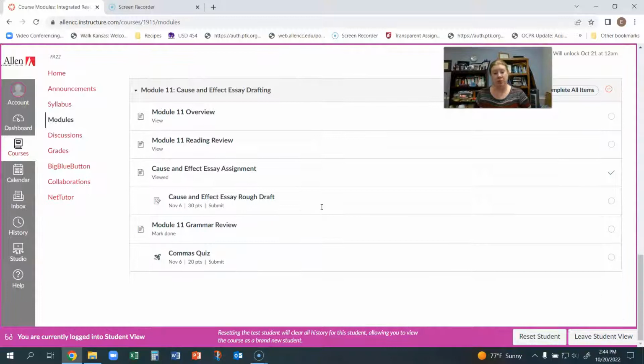That should take you most of the week to finish a draft. A good rough draft will take you a week to write. So give yourself some time to do that and proofread and everything, but keep in mind that I look at it as rough. I grade rough drafts based on completion and not any graded criteria. So I'm not looking at the cause and effect assignment criteria at this point.